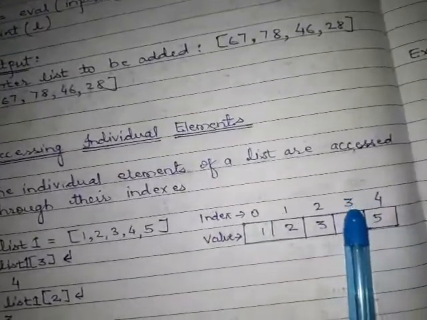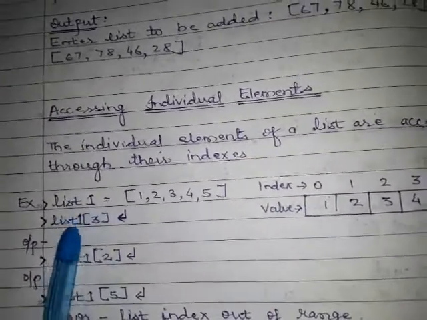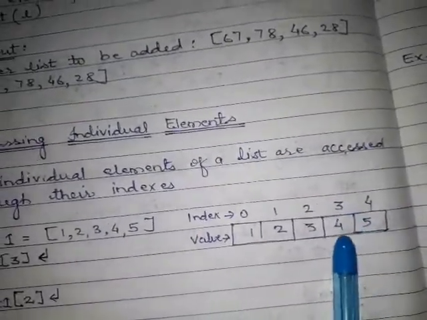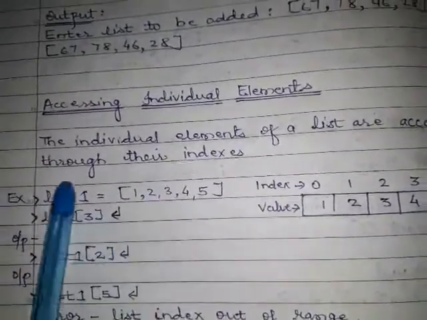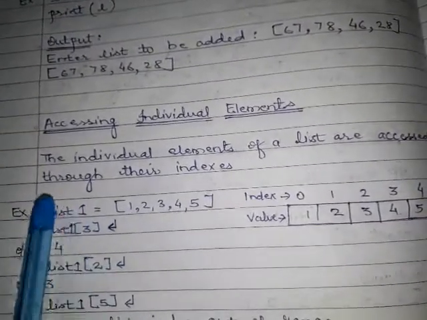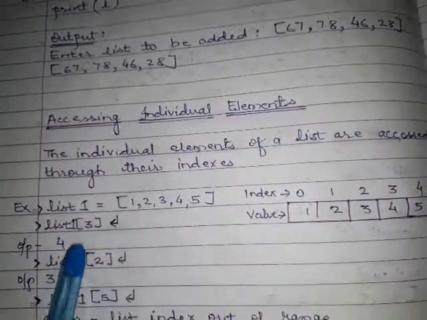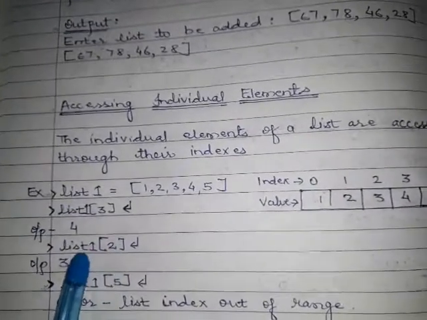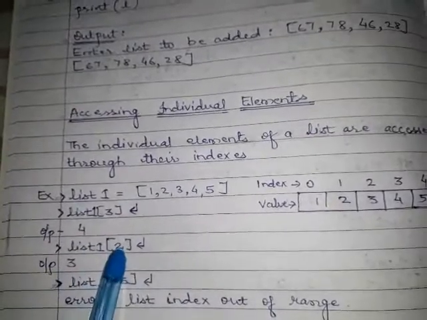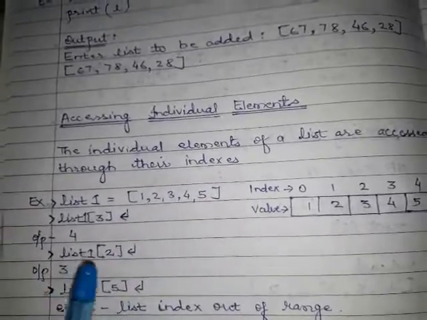At index 3 the value is 4, so list1[3] will print the value at that index, which is 4. You can write these two lines in interactive mode also, line by line, first line, second line, and when you press enter, the output will be given. Whenever you want to print the third element, use the variable and index. The third element's index is 2, so 3 is printed.